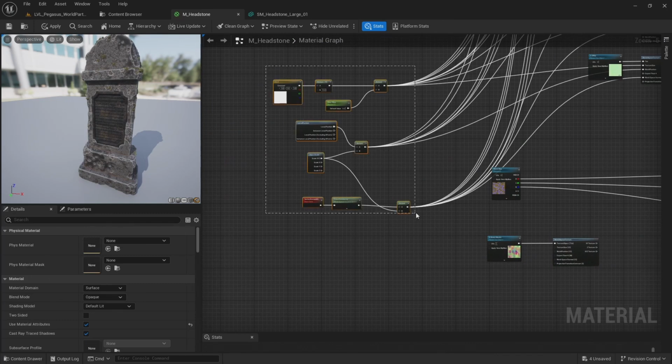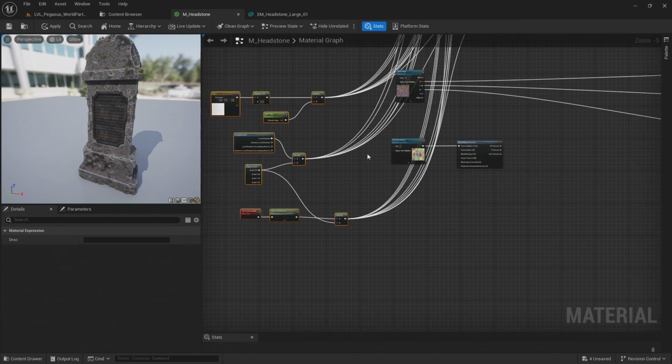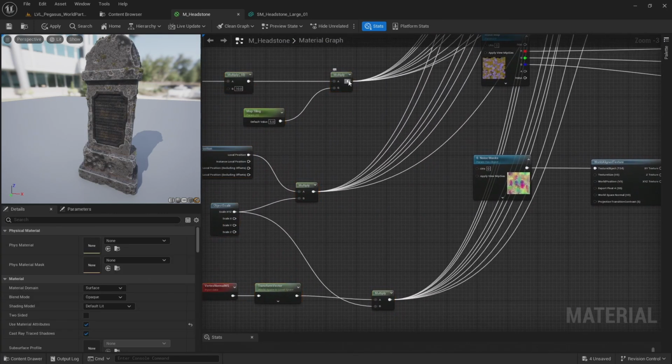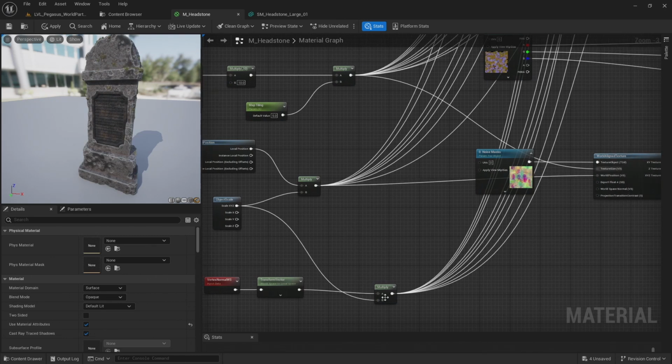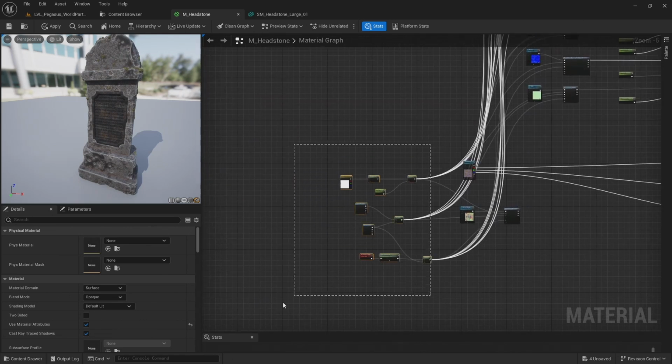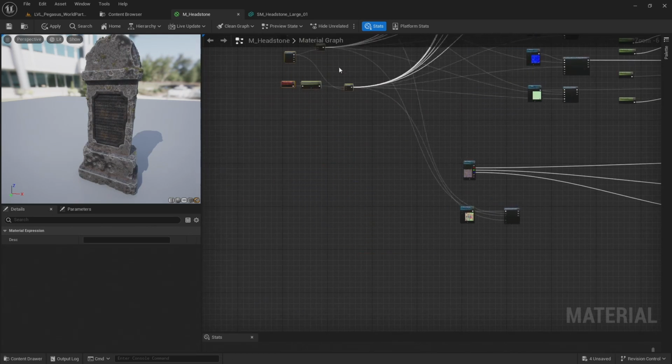So I'm just bringing down that texture size parameter, the local position to world position, and the local normals to world space normal. Now let's move this back up there.